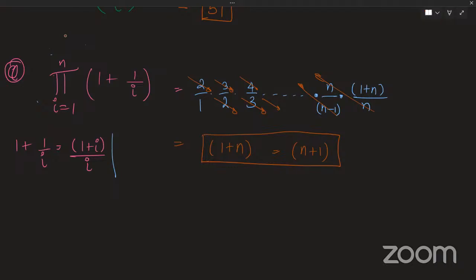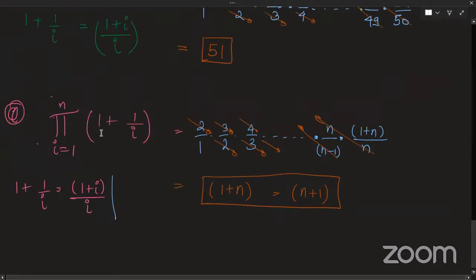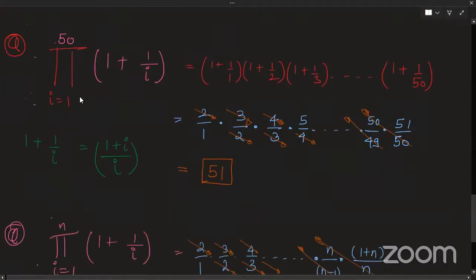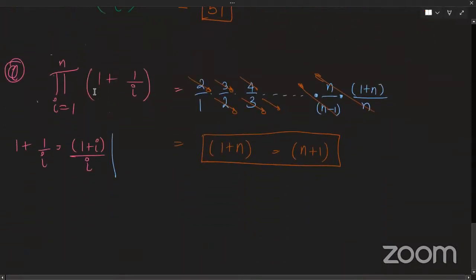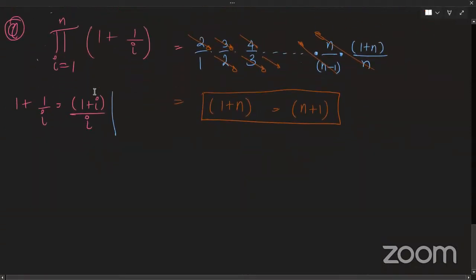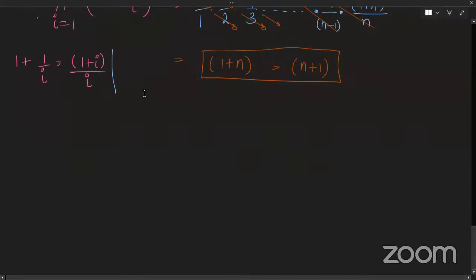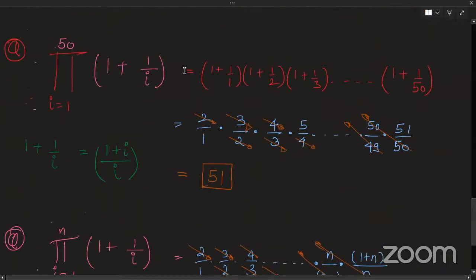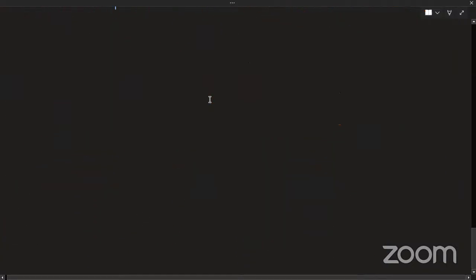Everyone got it? So we are just generalizing it. Earlier we had taken n to be the number 50. Now I have generalized that it can be any value n, any number you can think of. Great. So this was nothing different from the previous question. We just took any random value n, so we can proceed that way.